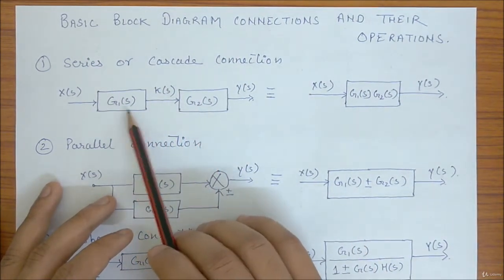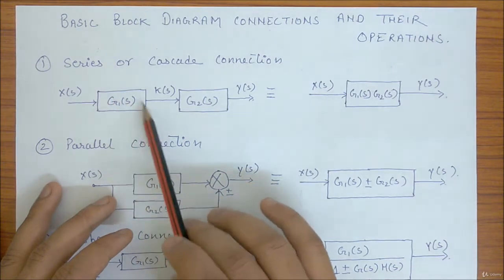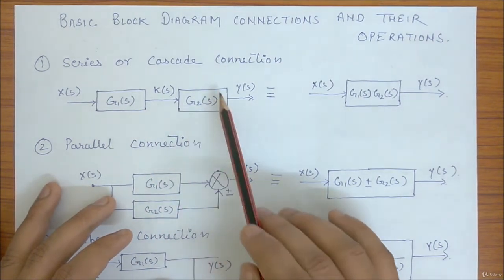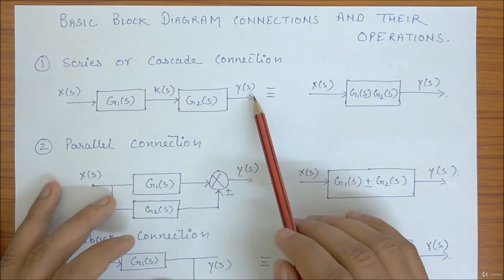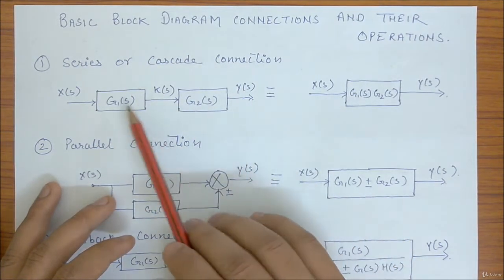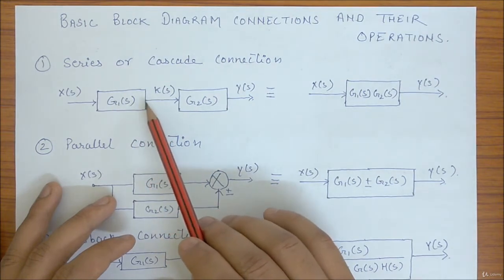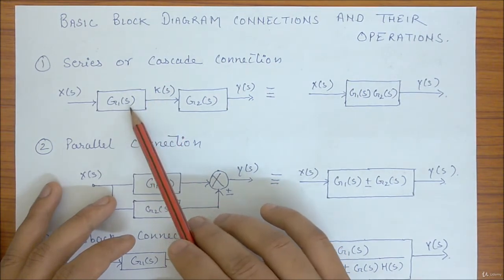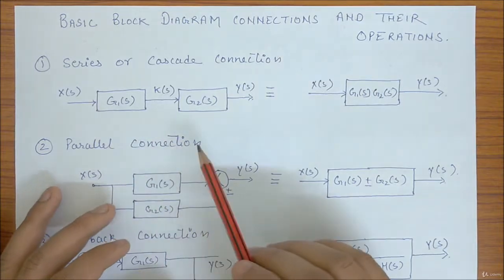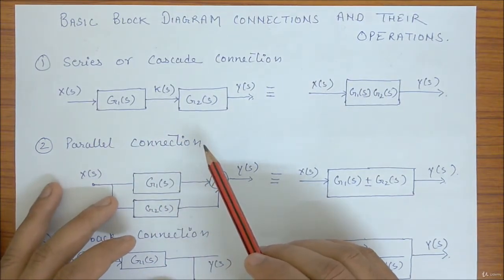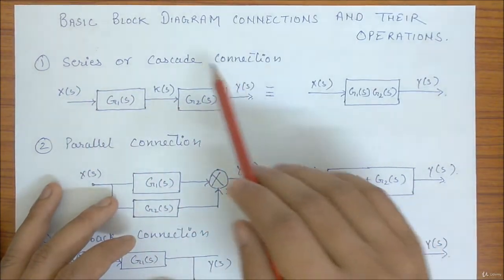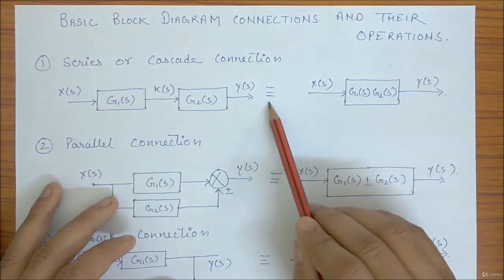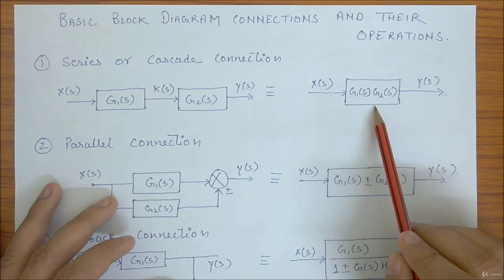You have G1(s) as the value of this block, G2(s) is the value of this block, X(s) is given as input, Y(s) is given as output, and K(s) is the output of G1(s) and X(s). So this arrangement is equivalent to this value.